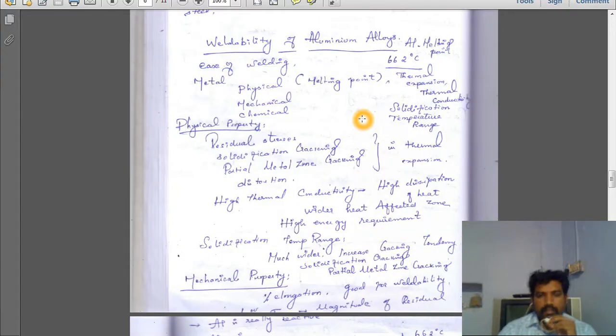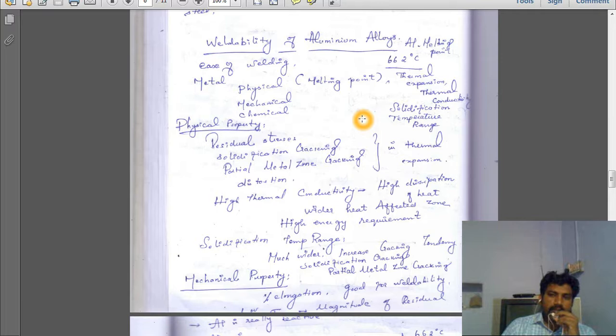For the weldability of aluminium alloy, first we should know what the basic mechanical or physical properties of aluminium are. Then only can we know what welding is and what weldability is, and what problems arise when we go for welding aluminium alloy. So first we should know about aluminium.